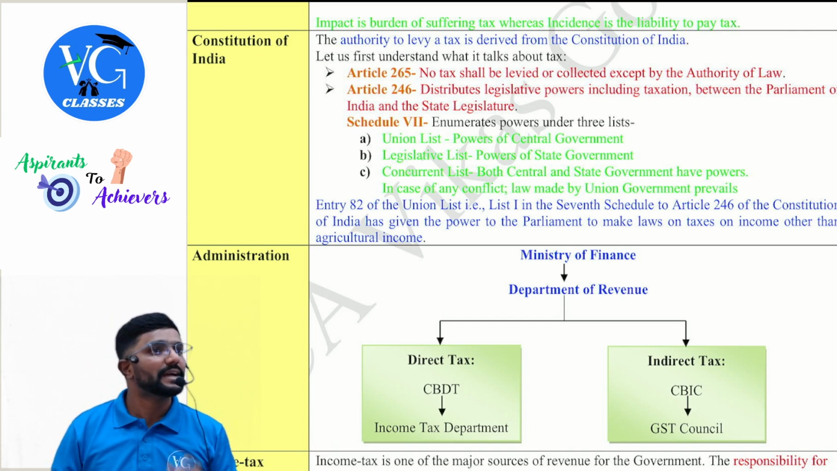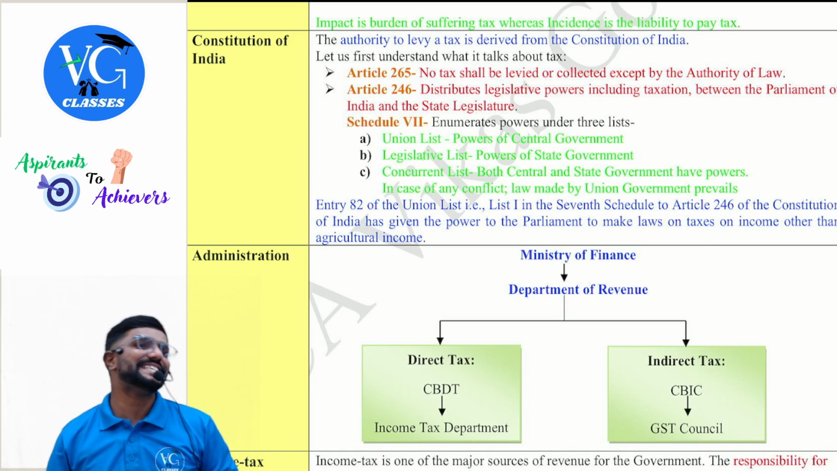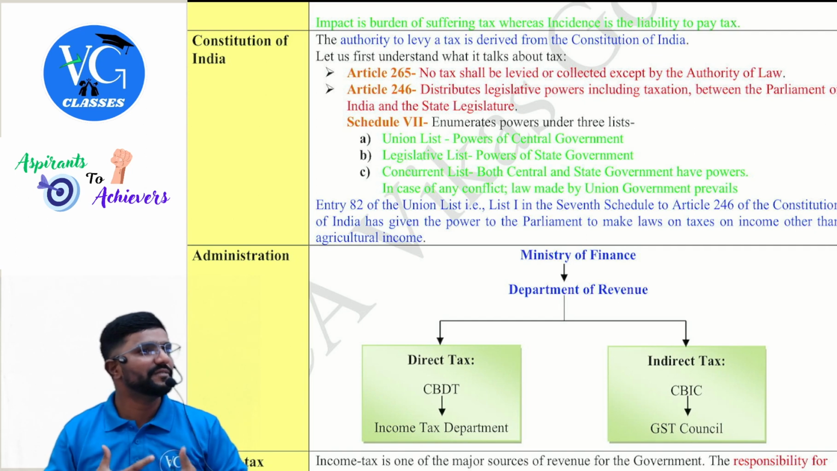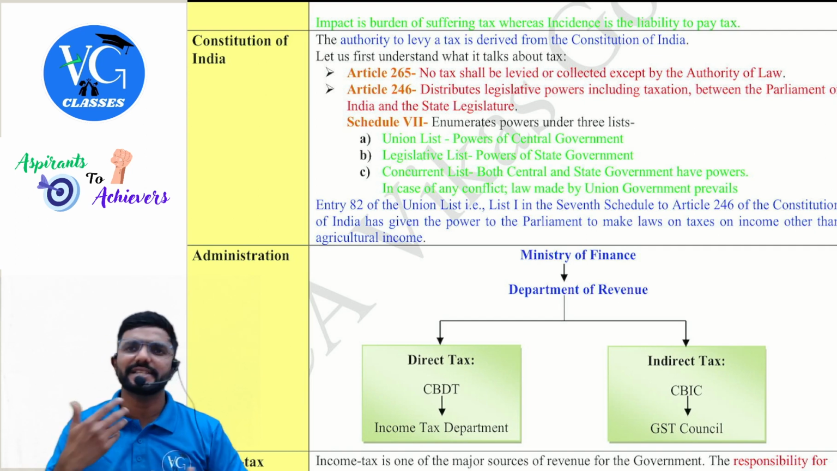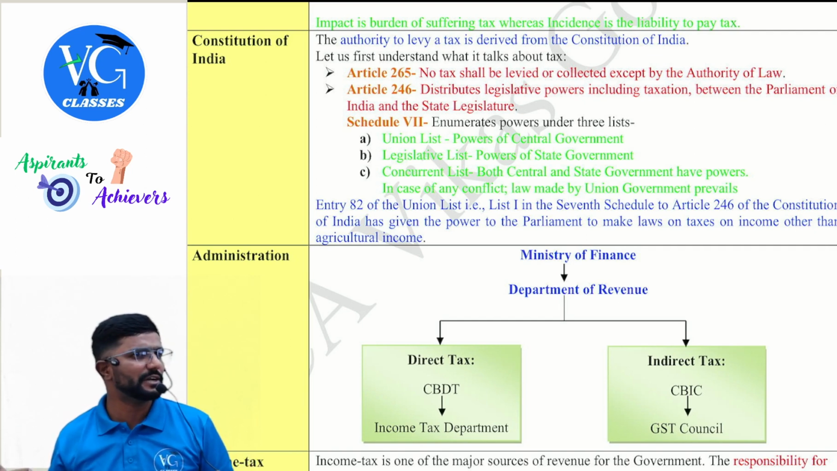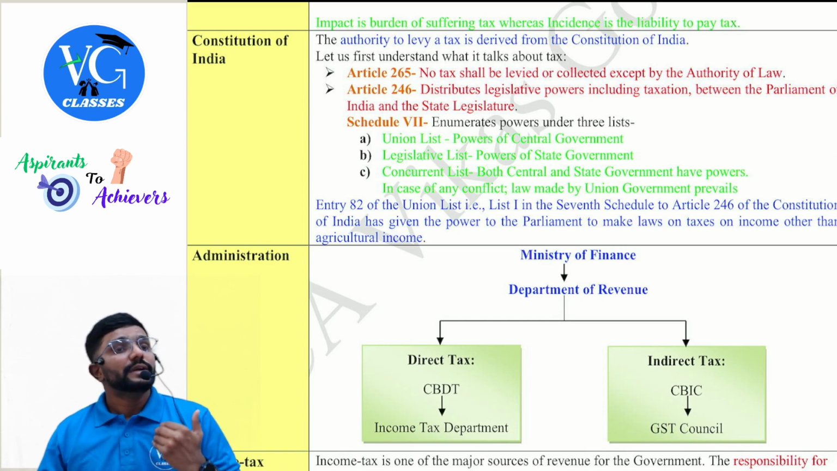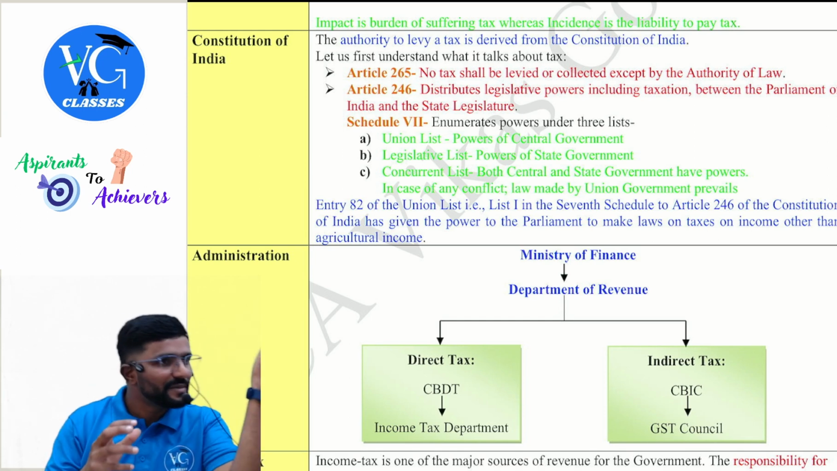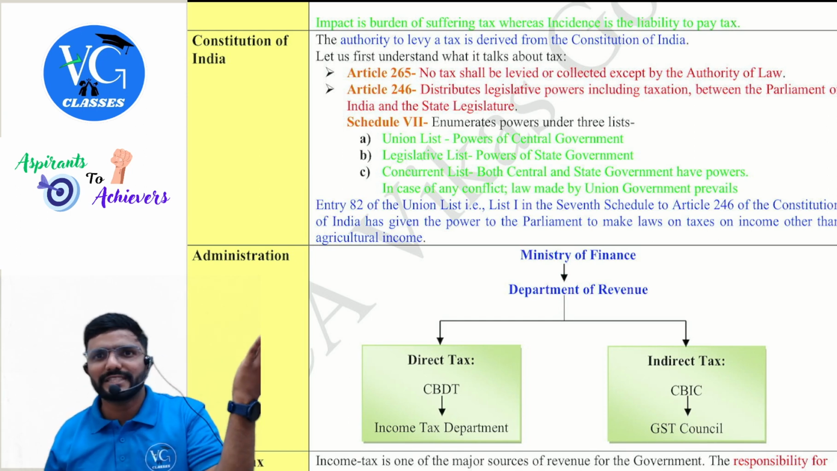But they levy and collect half of it, they also give it to the destination state. As both are involved here, we call it simultaneously levied by both the central government as well as the state government. It is a part of the concurrent list. Yes, sir. Now, what if there is any conflict? For example, on the same area, the central government also has made a law, the state government also has made a law.